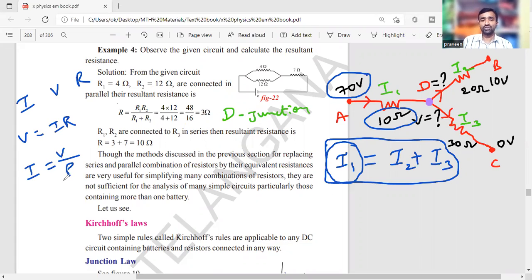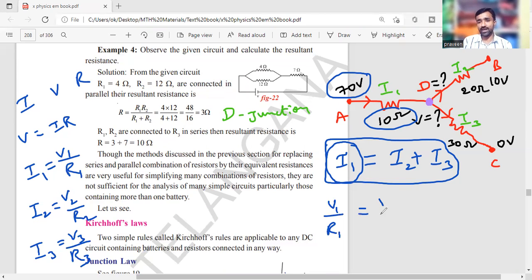Then I is equal to V by R. So I1 is equal to V1 by R1, I2 is equal to V2 by R2, and I3 is equal to V3 by R3. Then replace them in your equation.